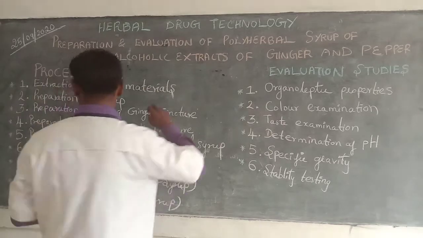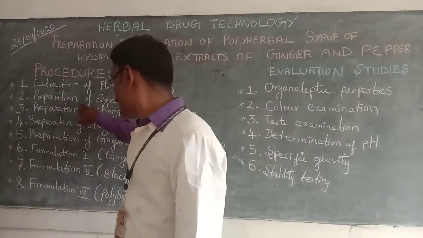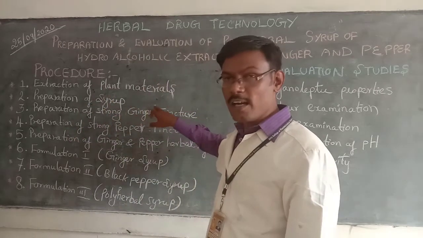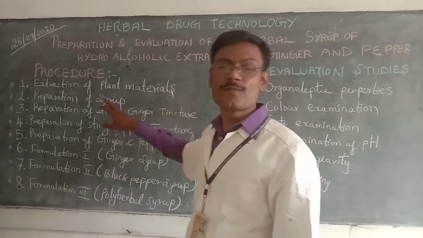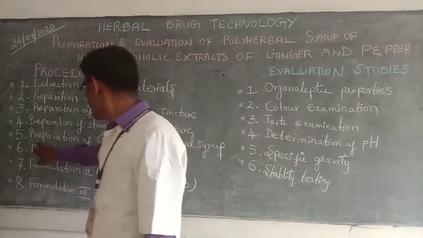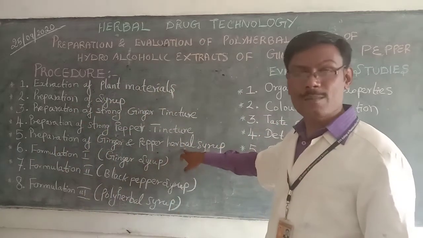From that, the first step is extraction of plant materials. The second step is preparation of syrup. The third step is preparation of strong ginger tincture. The fourth step is preparation of strong pepper tincture. And the fifth step is preparation of ginger and pepper herbal syrup.